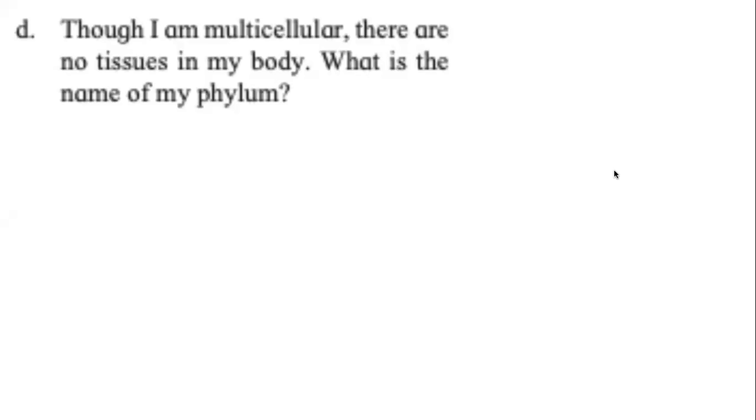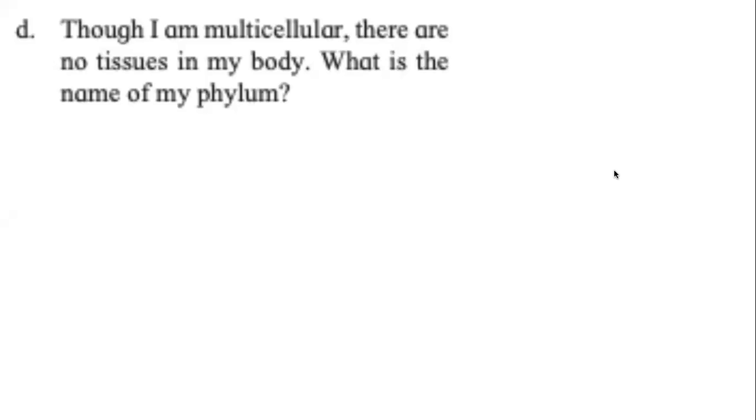Multicellular, yes, all organisms in the kingdom Animalia are multicellular. So one of the phyla, where we do not have tissues, we only have cells. That is why we cannot classify it as either diploblastic or triploblastic. Very good. The answer is the phylum Porifera.